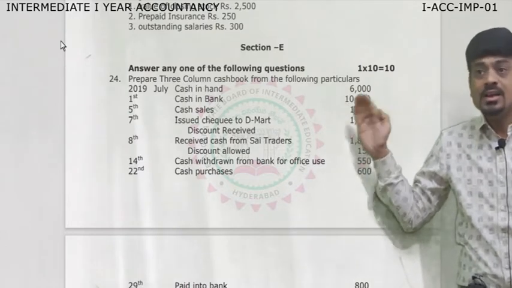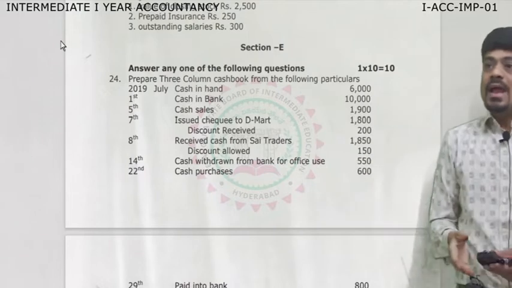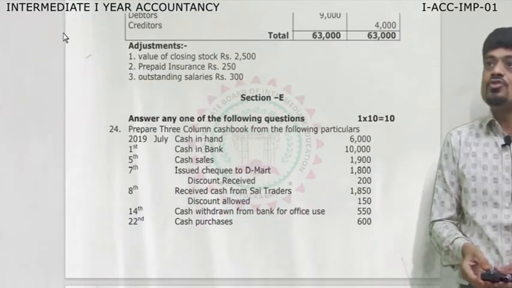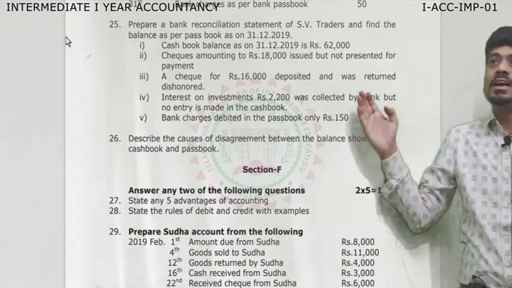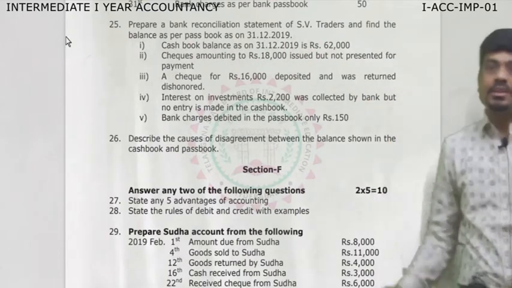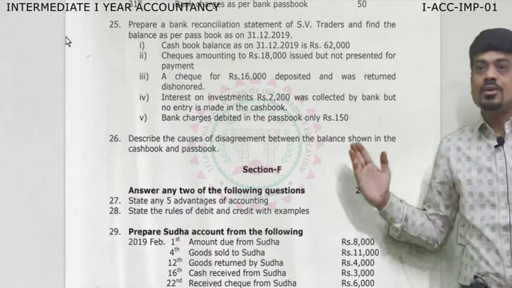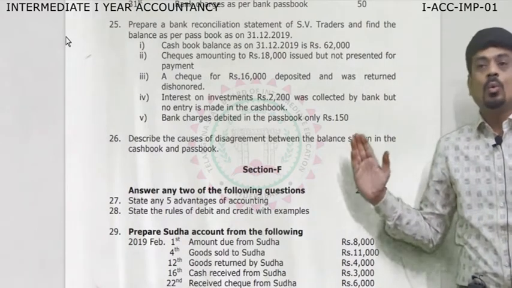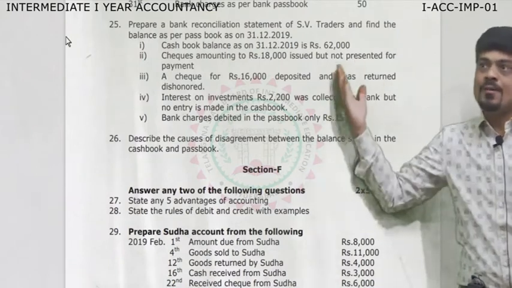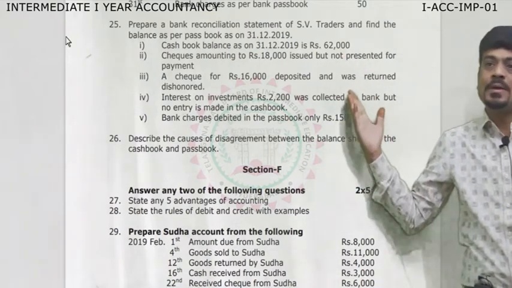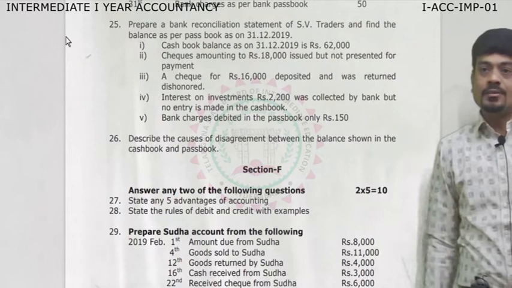Very easy 3-column cash book. For this, you have the choice of preparation of bank reconciliation statement, that is question number 25. And question number 26 will be one theory question. So, it's very simple. If we prepare for the 3-column cash book or for BRS, we'll get 10.